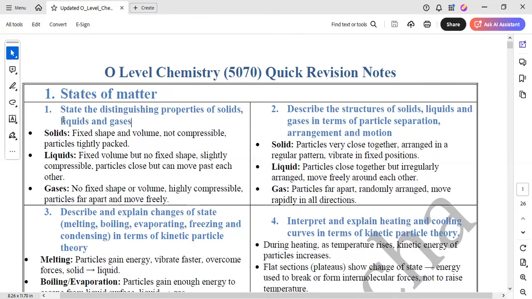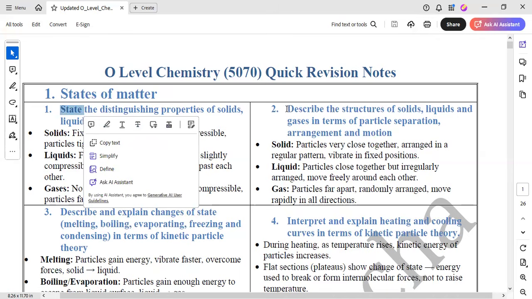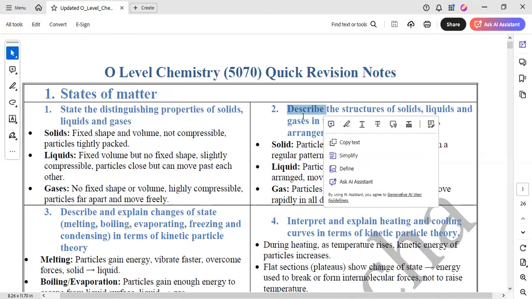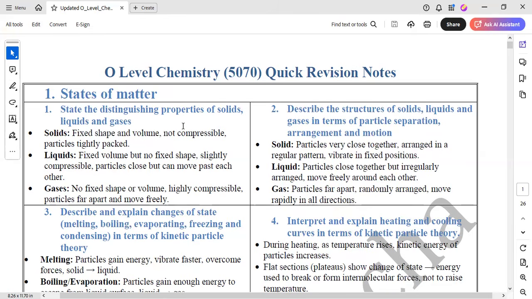If you can see, there are command words written over here, like state and describe. It is more likely that in your paper, if you have a question regarding properties of solids, it will be with the command word state. And in terms of particles, they will use the word describe. If a question says describe, then you have to write a couple of sentences. For state, you just need to state properties. You can just name the properties like fixed shape, fixed volume, not compressible.